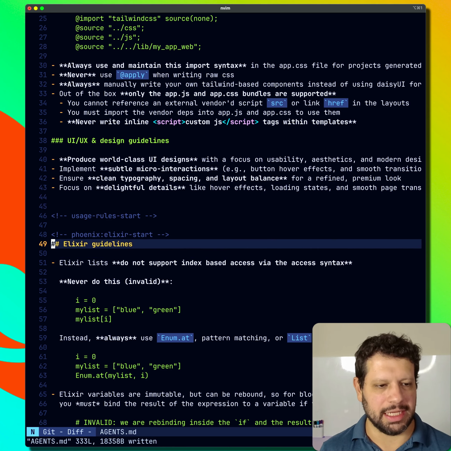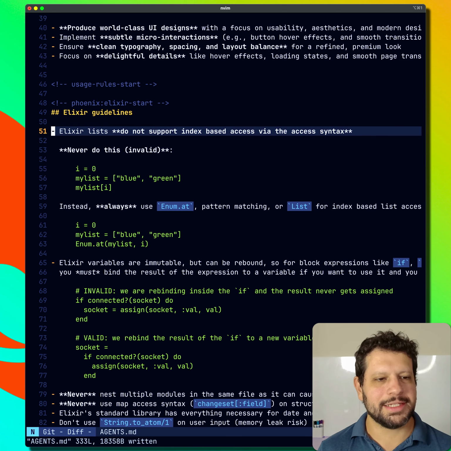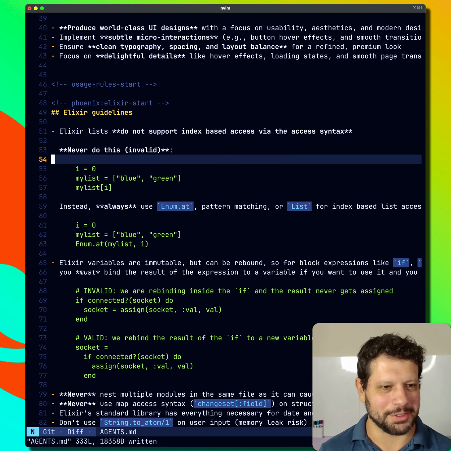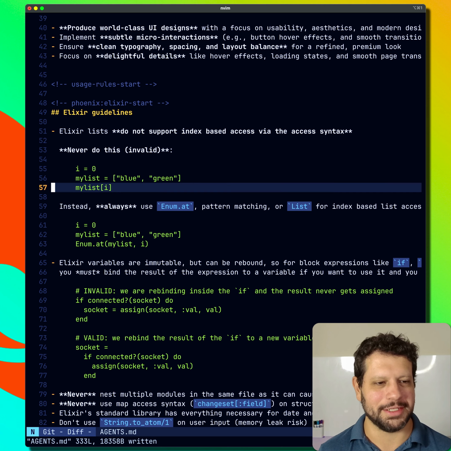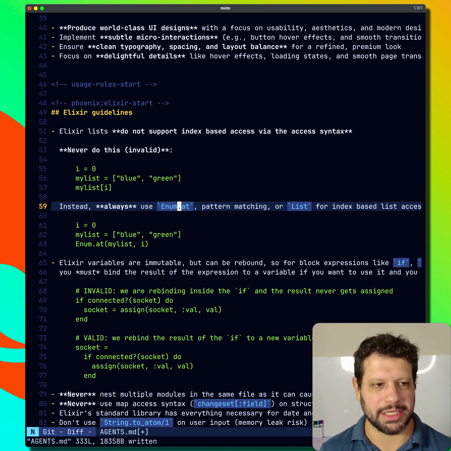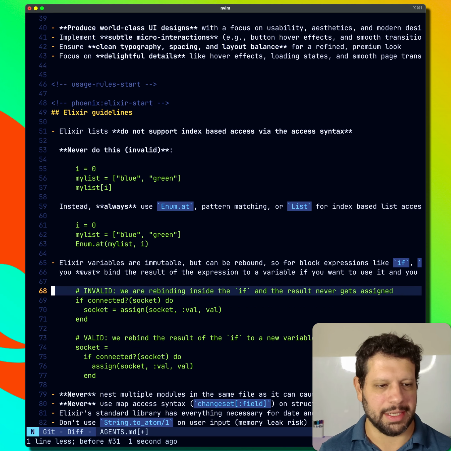Let's take a look at Elixir guidelines. List to the top. Elixir lists do not support index-based access. Yeah, I think I've seen this before as well, actually. Never do this, right? Like it's trying to do my list element 0, or element 1 or whatever, which cannot be done. So instead, always use Enum, pattern matching, or List for index-based access. Cool. Yeah, that makes sense.